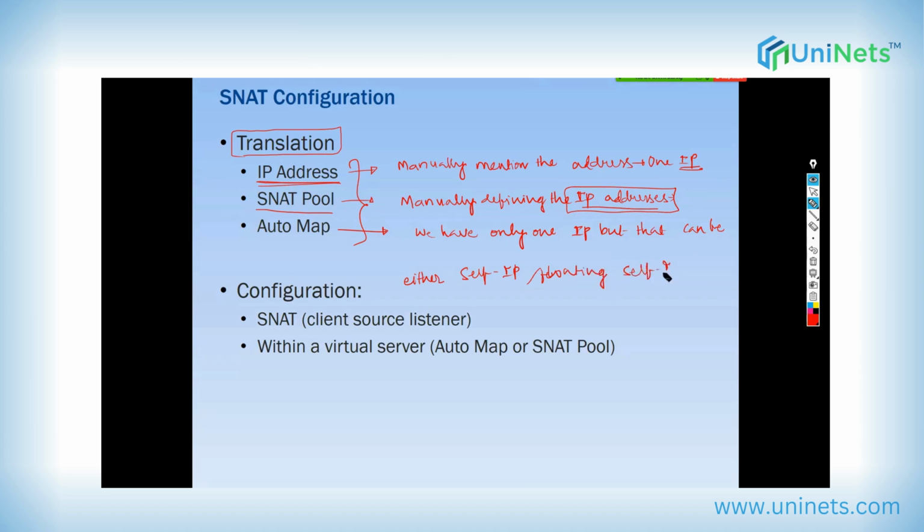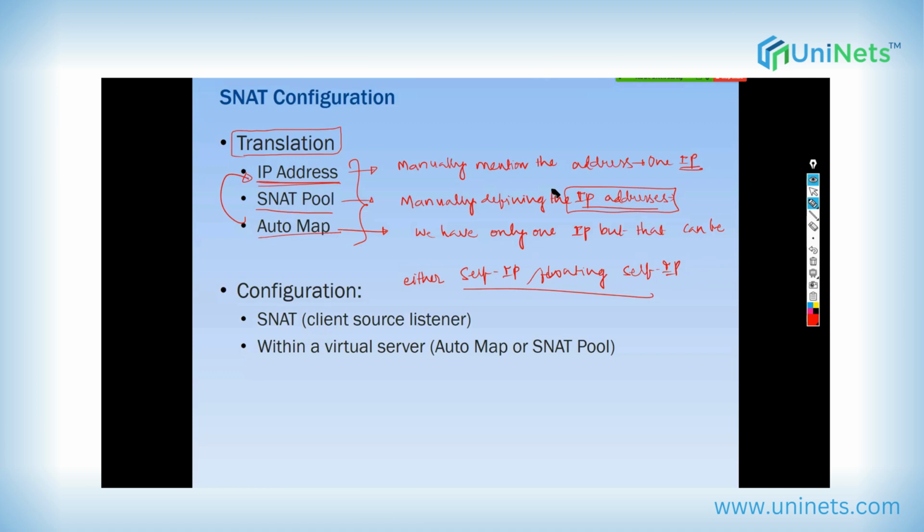If it is an auto map, we don't have an option to define an address, right? If you don't want to use a self IP or a floating self IP, but you want to go for some other IP, excluding these IPs, you want to define another IP, with auto map you cannot do it. That's the reason we have IP address. Make sense, guys?